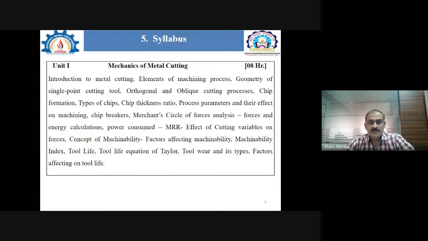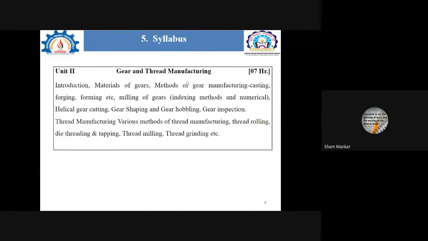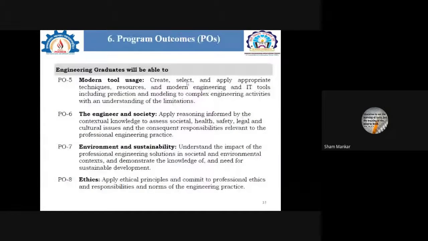Okay, so I think it is visible to everyone. If we consider unit number 1, in the last lecture we discussed more about the kinds of cutting fluids, how their selection criteria, their classification, and the important properties we have to consider while selecting a particular kind of cutting fluid.